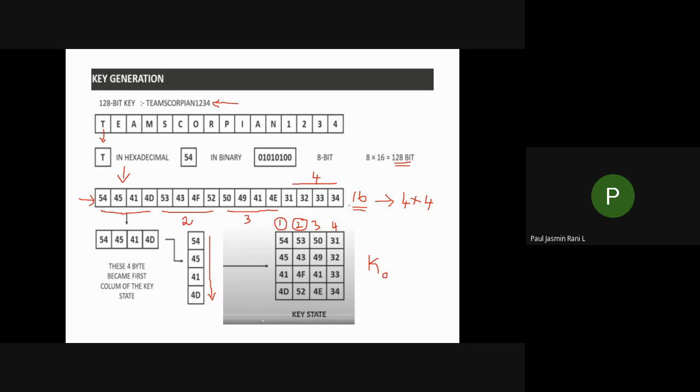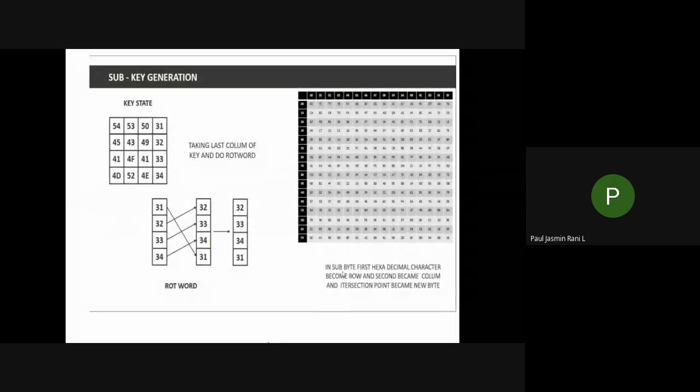After that, you have to convert that into a 4 cross 4 matrix. After converting that, you'll be getting the first key, that is K0. Like this, you have to generate 10 keys, that is K0 to K9. Okay, now we generated only one key. So now after this, you have to generate 9 keys. Next, let us see how you have to generate the other keys, that is the K1 key.